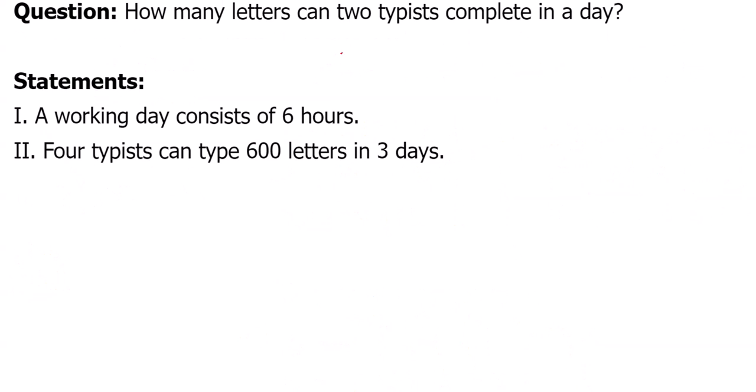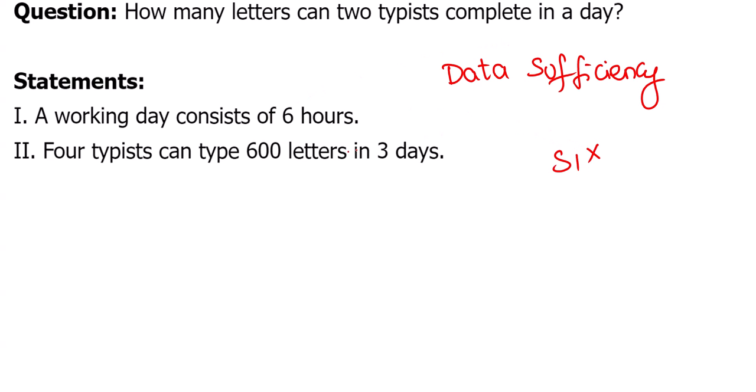Fine. So this is data sufficiency. Yes, again, data sufficiency is important, which people can learn for the Accenture Drive and the TCS Drive. So how many letters can be typed? A worker's day consists of one alone. I cannot say. 4 typists can type 600 letters in 3 days. Okay, so I think the second one alone is possible. They're not asking the number of hours in a day.